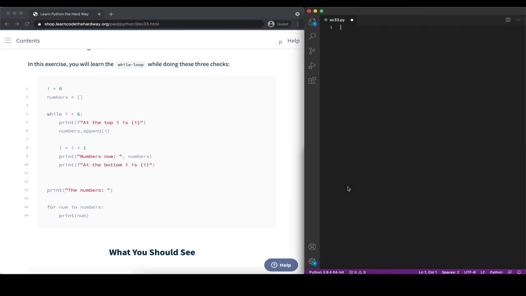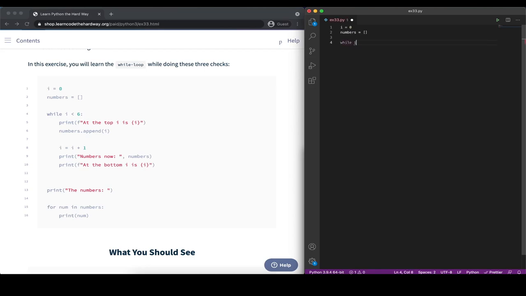Now this is going to create a new file, and we start out by defining a variable i as we did in the previous exercises, and we are going to initialize it to a value of 0. After that we have a list, and we're calling it numbers, and it's going to be an empty list as we start out.